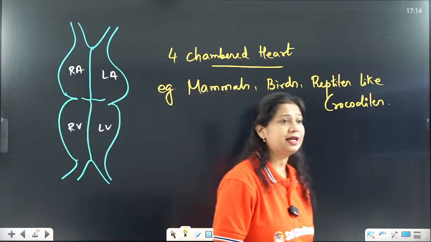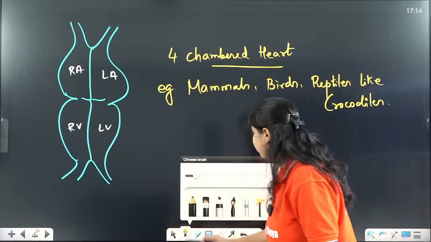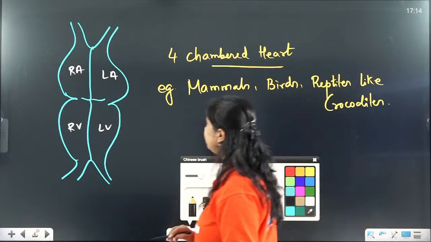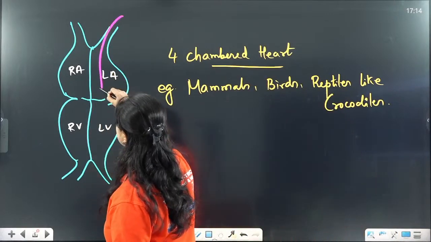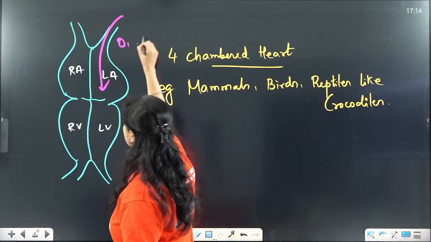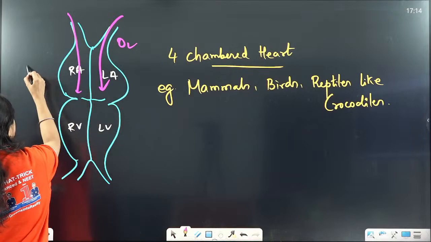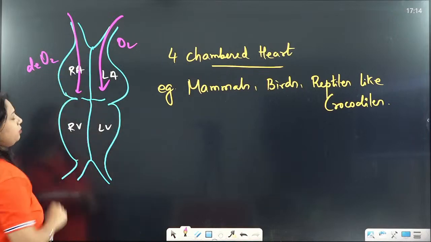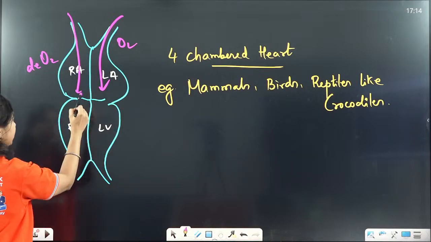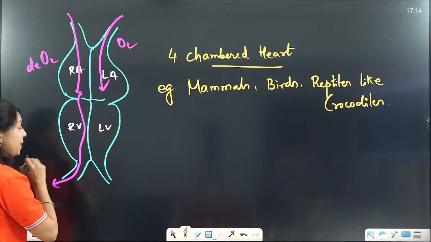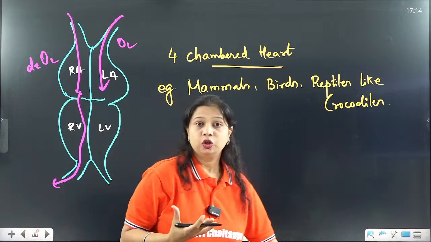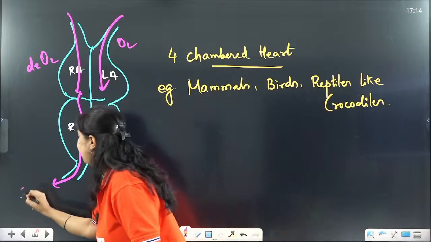Now, how does the circulation take place in a complete four-chambered heart? The left atrium is providing the oxygenated blood. The right atrium is receiving the deoxygenated blood. The deoxygenated blood is pumped out of the heart through the right ventricle separately.